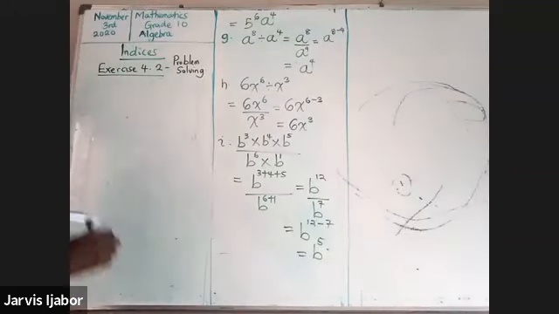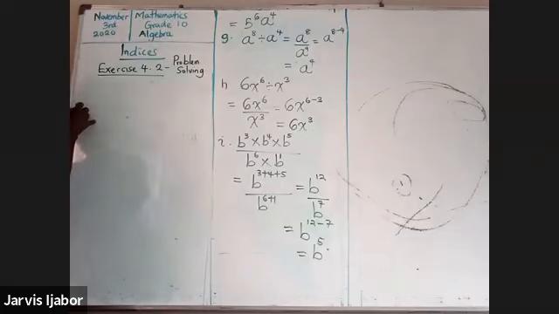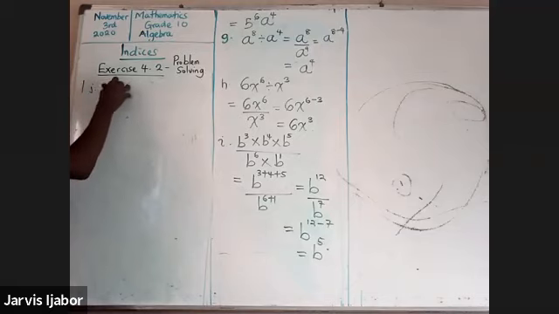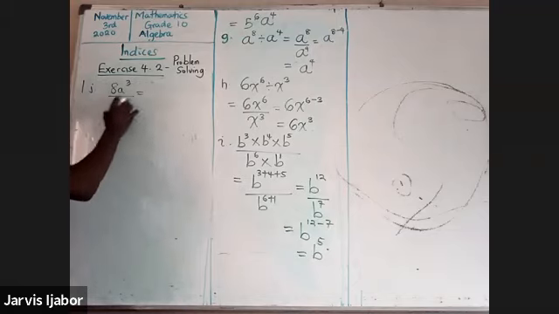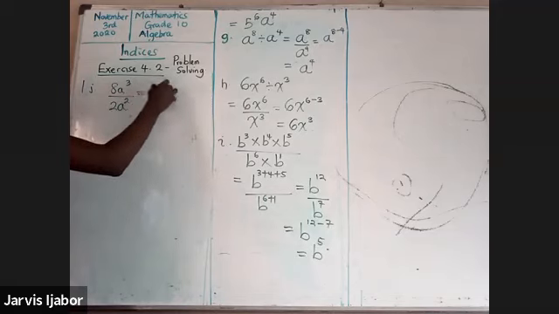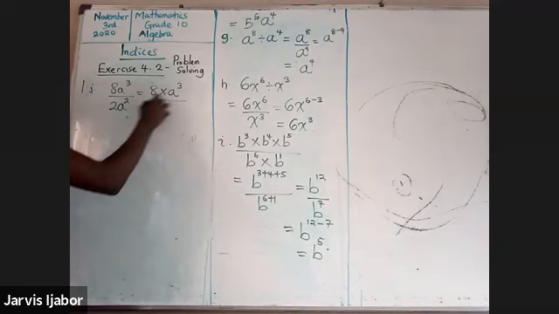Let's finish question 1. So we go to question J now. That says 8a cubed divided by 2a to the power of 2. What would this be? Look at this carefully. This would mean 8 times a to the power of 3 over 2 times a to the power of 2.